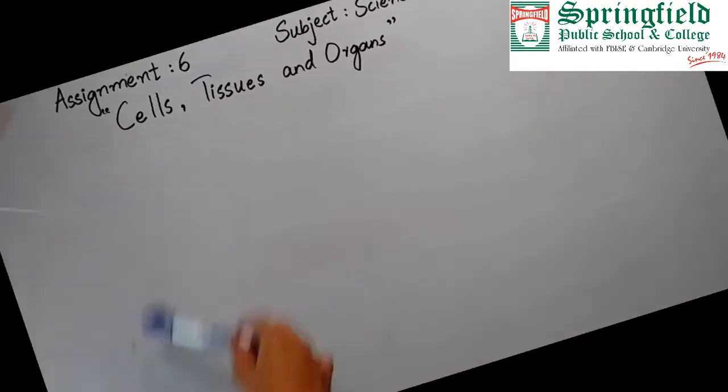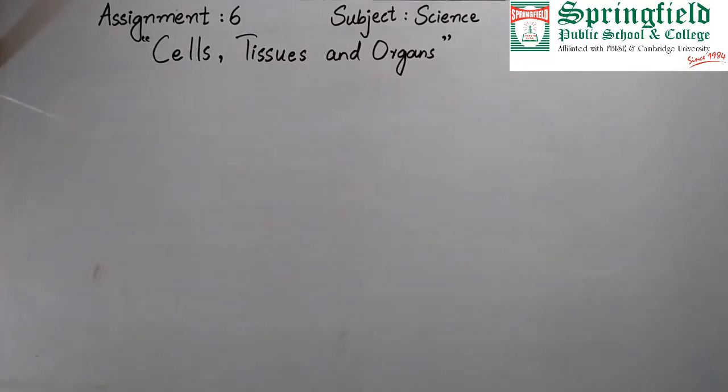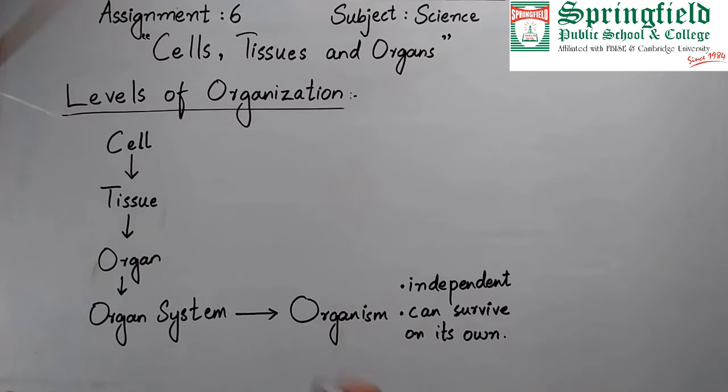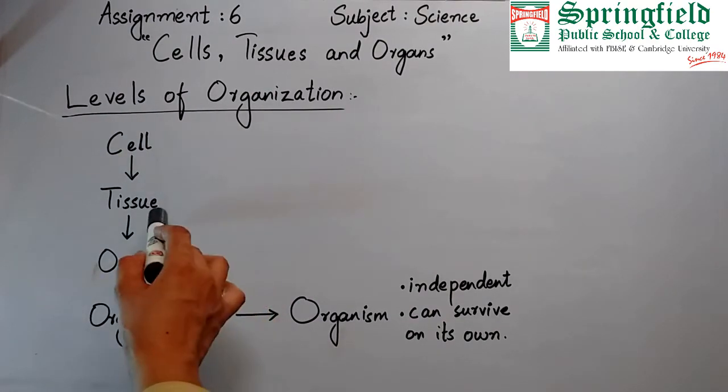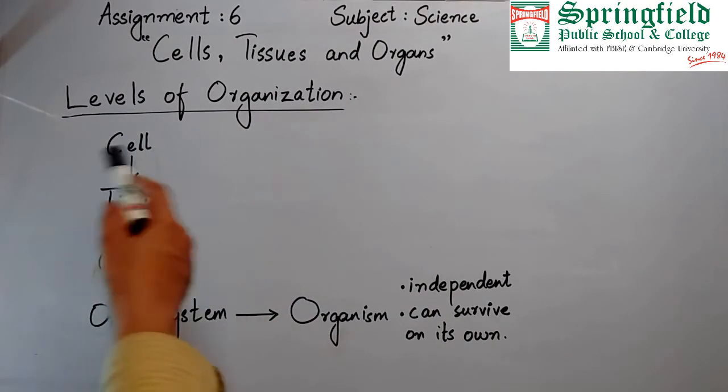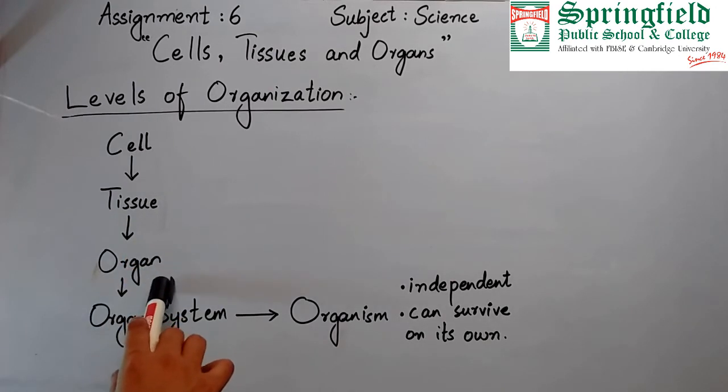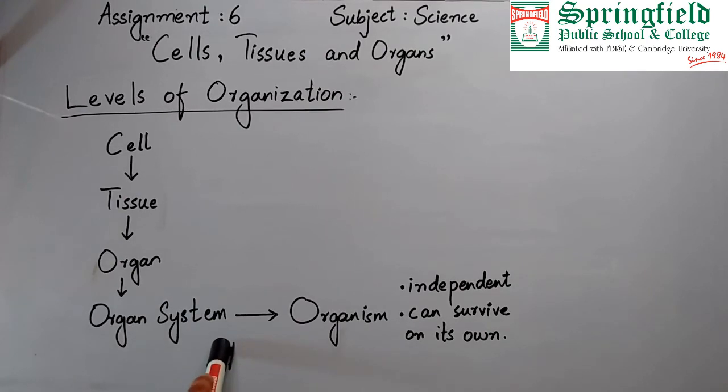From small cells, a complete organism is formed. We call this levels of organization, and we will see the different stages in it. Different cells combine to form a tissue. Different tissues combine to form an organ, then different organs combine to make an organ system. And when different organ systems combine together, they form a complete organism. An organism is independent and can survive on its own.